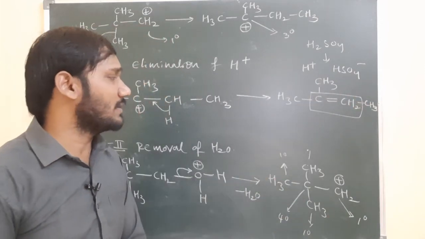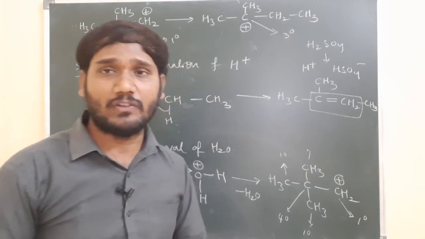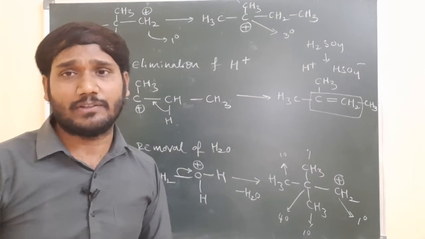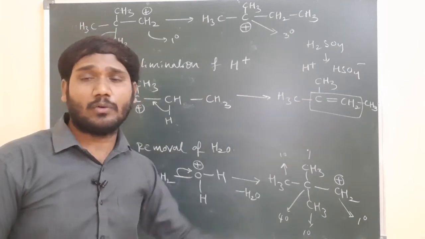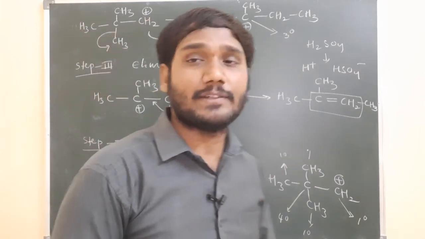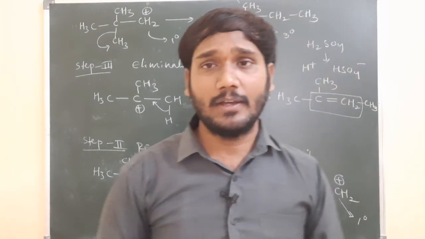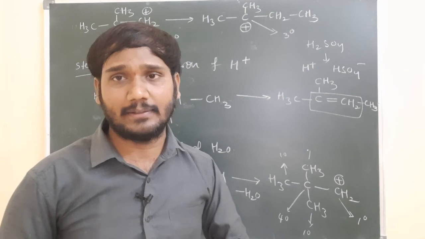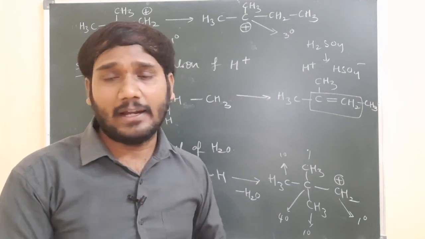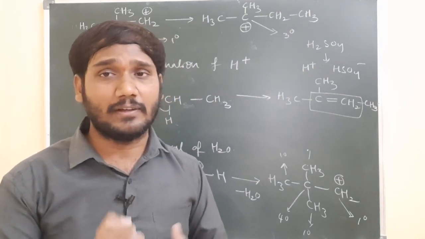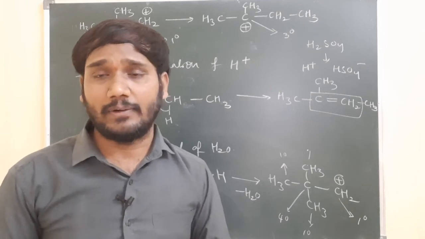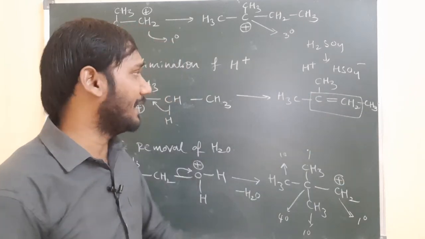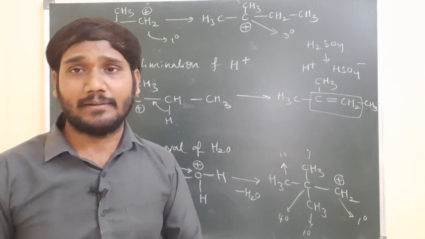So this is the formation of the alkenes, by which process? Dehalogenation process, dehydration process. What is that? Dehydration process, dehydration of alcohols. So these are the entire preparation methods of the alkenes. Vicinal dihalides we discussed, geminal dihalides we discussed, partial hydrogenation we discussed, and also dehalogenation, dehydration. Okay, so these are the entire preparation methods of the alkenes.